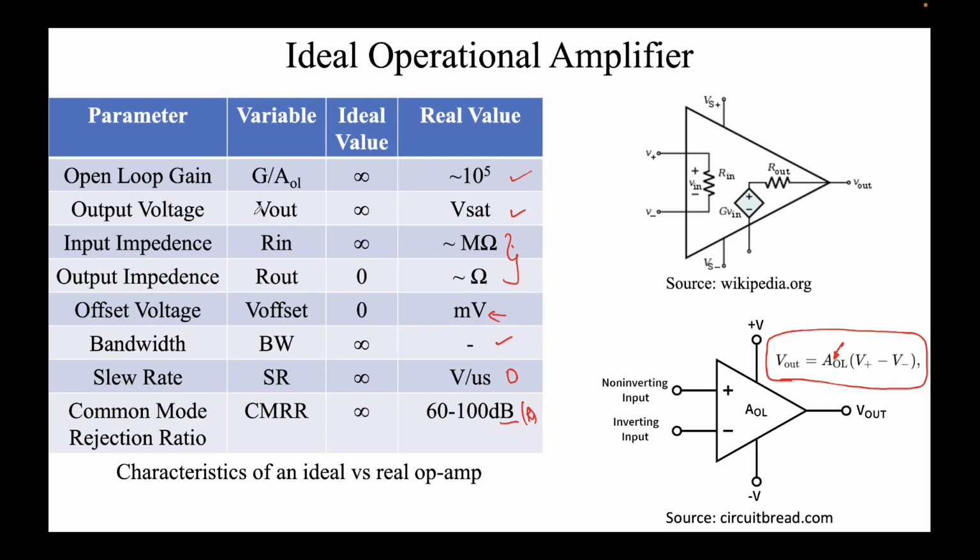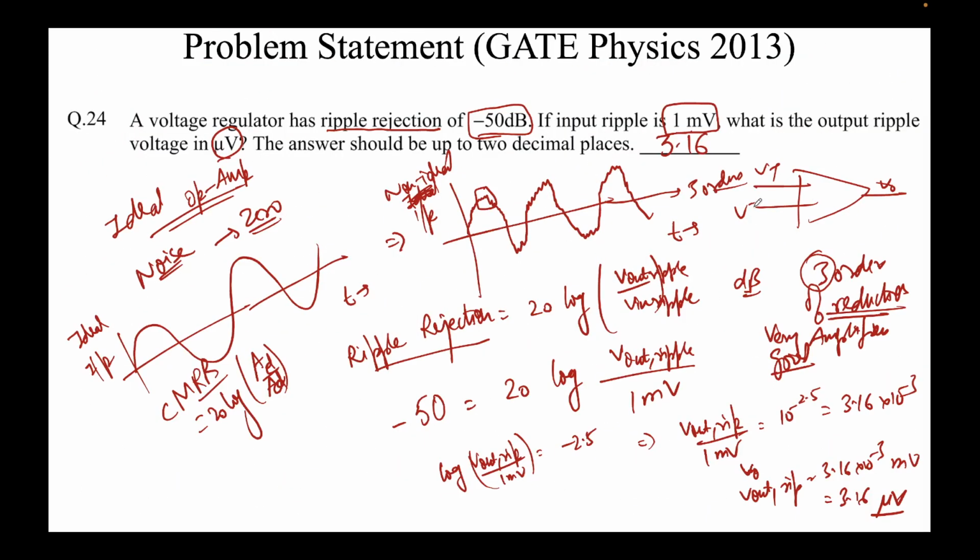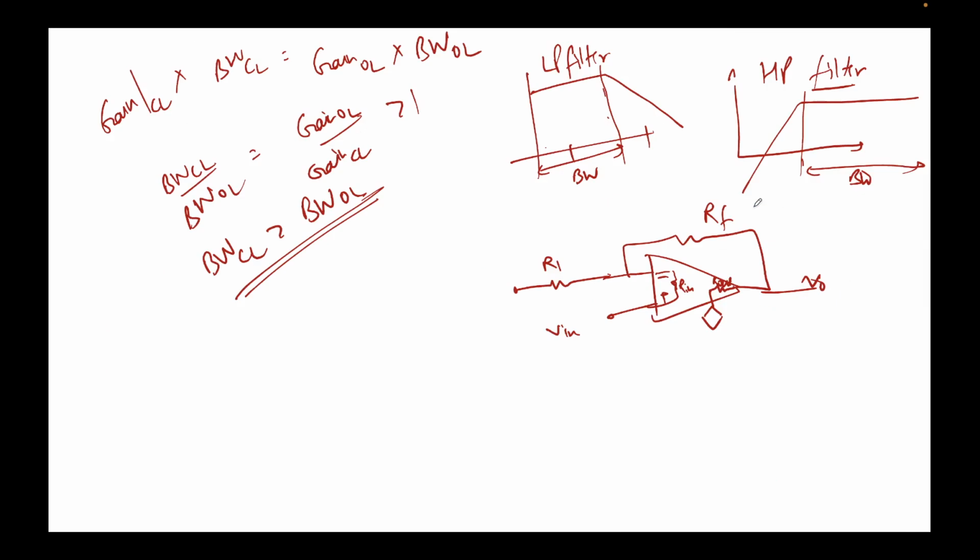We usually, in the ideal case, assume it to be infinity, however the real value is in some mega ohms. Similarly, for the output impedance, the ideal value is 0, in reality it's in some ohms or some milliohms. So this is the circuit that I'm talking about here. This is G times V plus minus V minus, this is grounded.